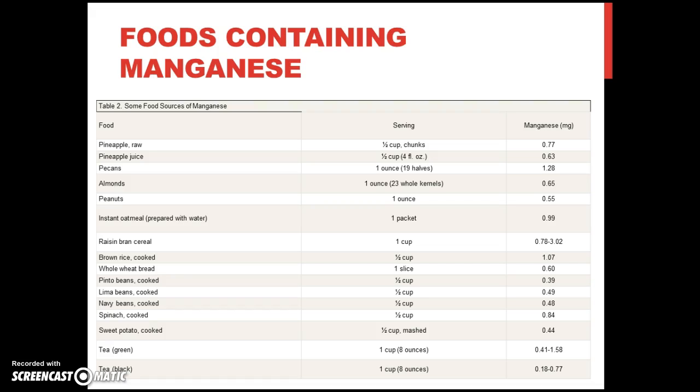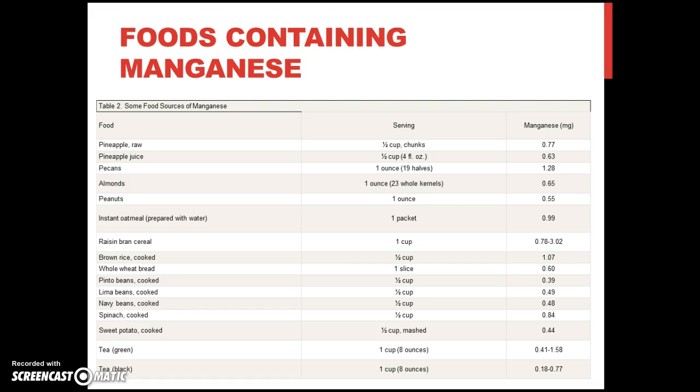For example, a half cup of chunks of raw pineapple will give us 0.77 milligrams of manganese. And pineapple juice, half cup, will give us 0.63 milligrams of manganese.